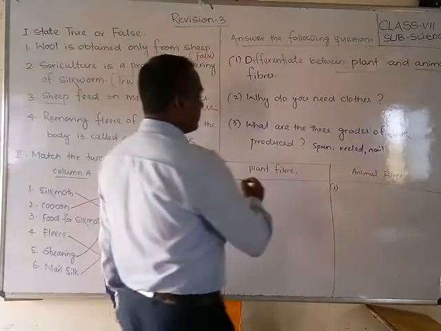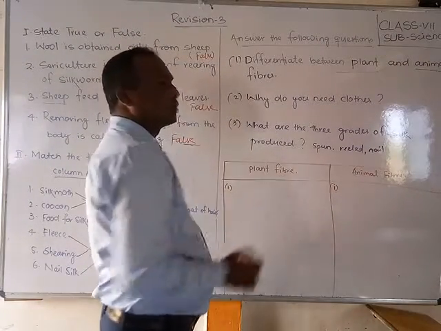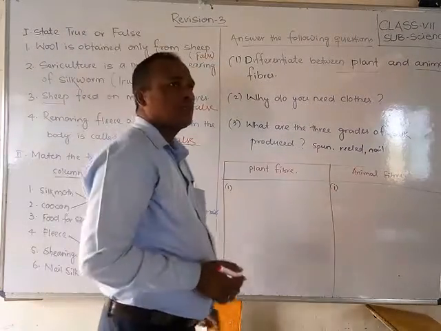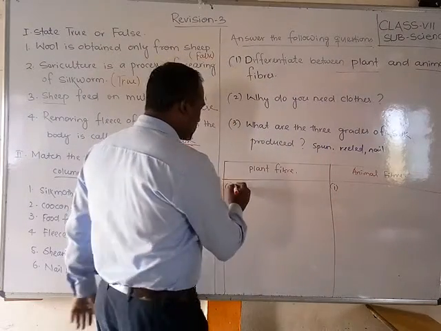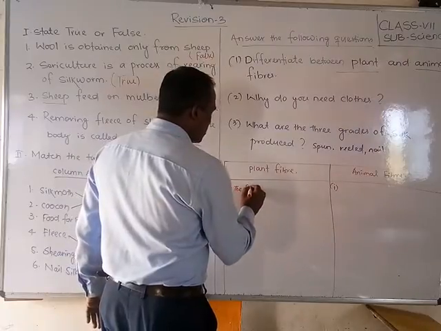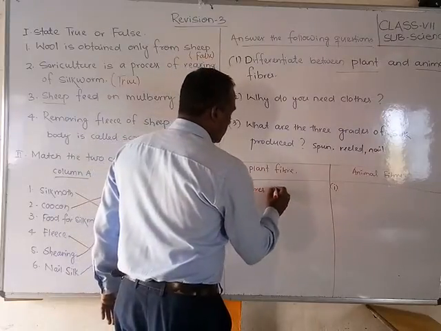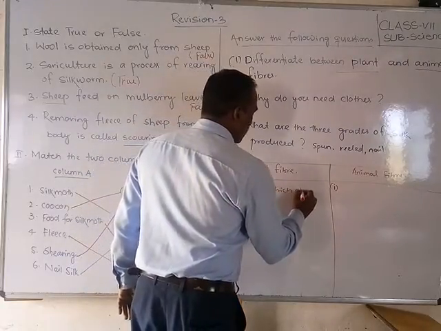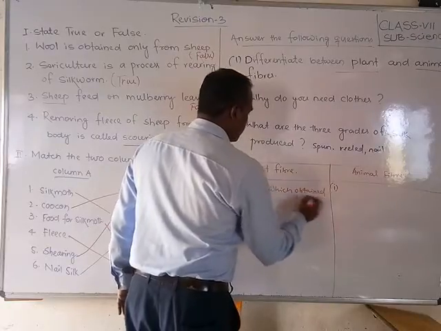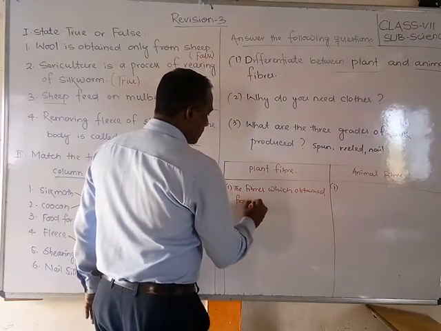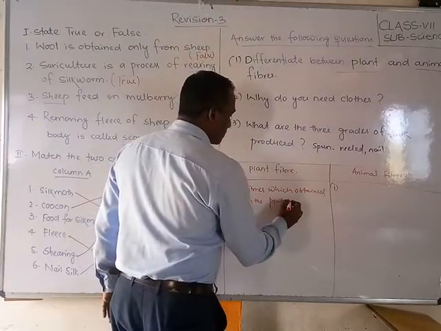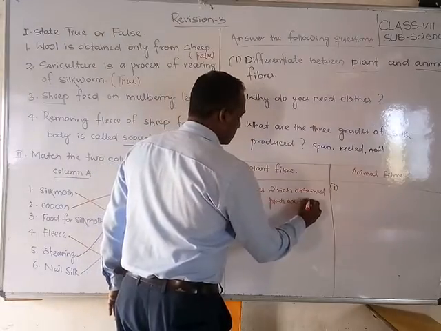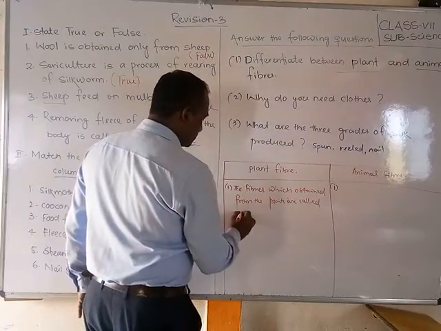So what is plant fiber? First you can write the definition of both. Plant fiber means, friends, the fibers which are obtained from the plants. Suppose I am writing here: the fibers which are obtained from the plants are called plant fiber.